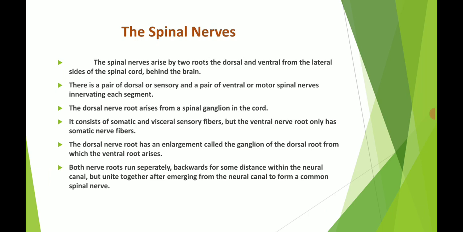The spinal nerves arise by two roots, the dorsal and ventral, from the lateral sides of the spinal cord behind the brain. As we know, the brain has the medulla oblongata, cerebellum and various parts, and the spinal nerves arise from the spinal cord behind the brain.